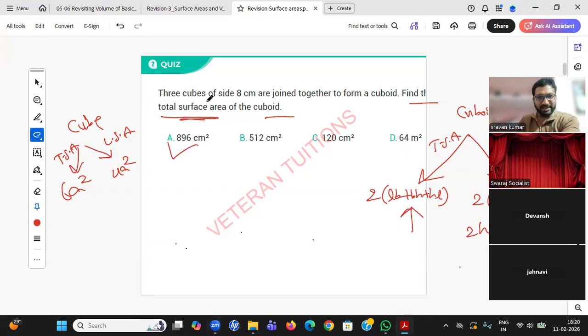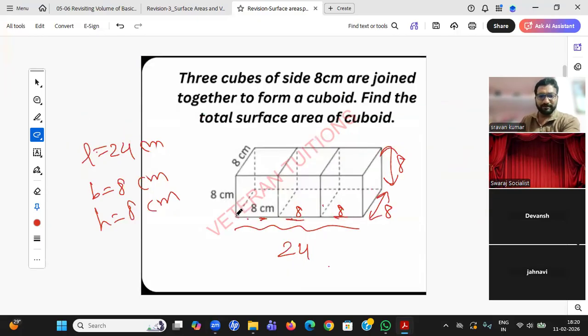Three cubes of side 8 centimeters are joined together to form a cuboid. This is one cube, 8 centimeter, 8 centimeter, and breadth is also 8 centimeter. If you join another cube side by side, obviously only the length will be increasing. The breadth is still 8 and the height still 8.